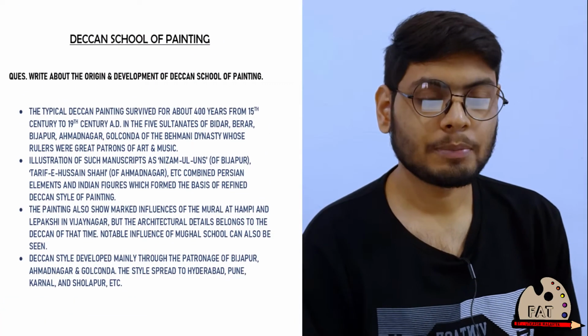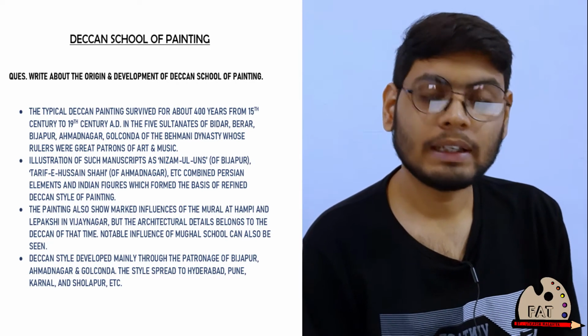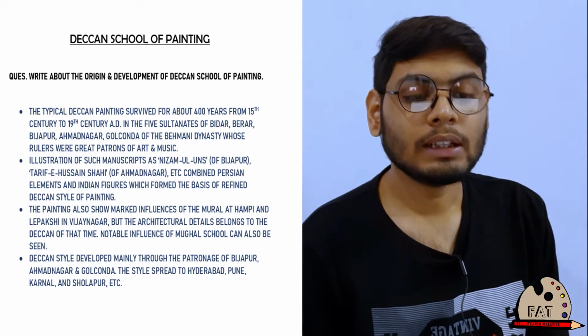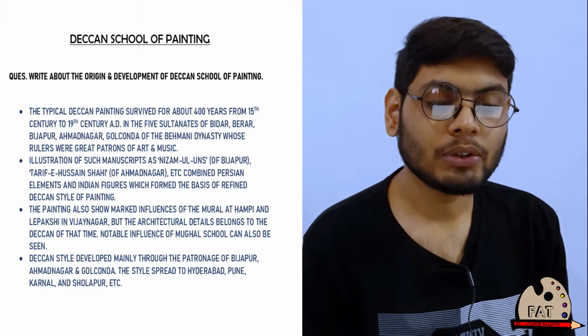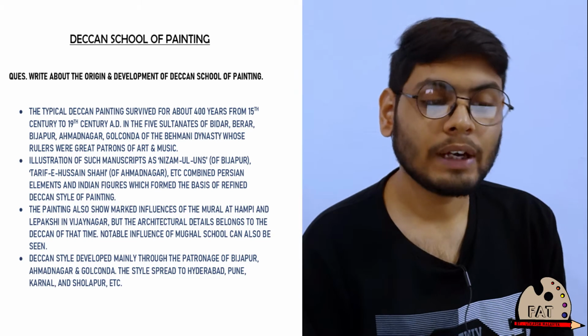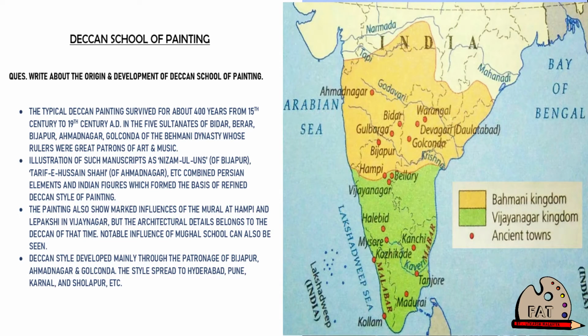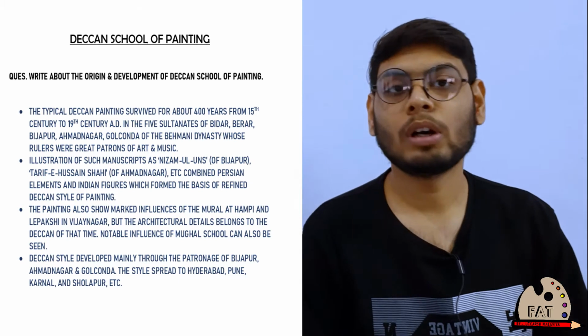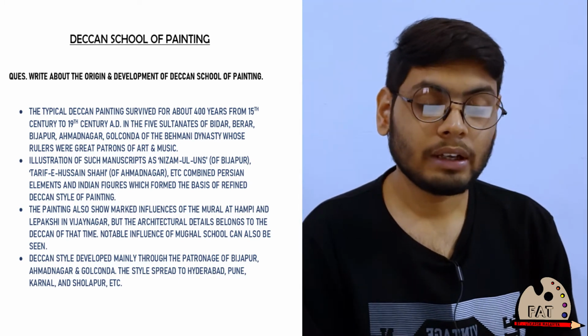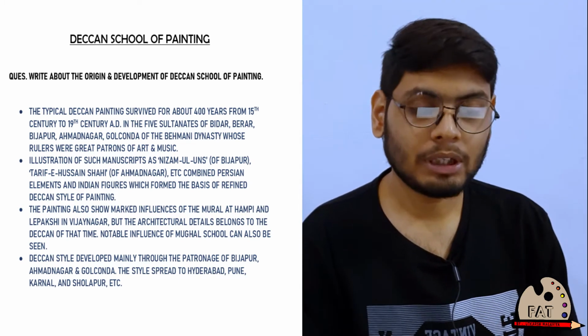The examples will be shown at the respective places and the PDF is visible on your screen. A very short description of origin and development is there. Let's start with the first point: the typical Deccan painting survived for about 400 years, from the 15th century to the 19th century AD, in the 5 sultanates of Bidar, Berar, Bijapur, Ahmednagar, Golconda. These are the sub-schools of Deccan school of the Bahmani dynasty, whose rulers were great patrons of art and music. Like in Mughal school, the patrons were Babar, Humayun, Akbar, Shah Jahan, Jahangir. Here, the patrons were of the Bahmani dynasty.